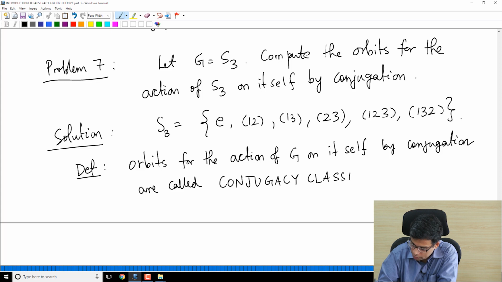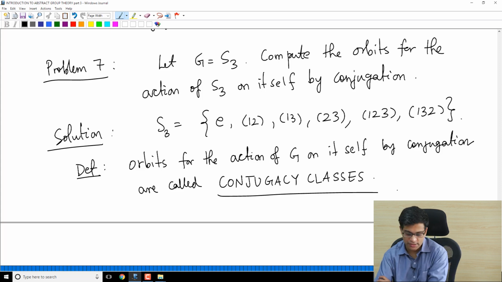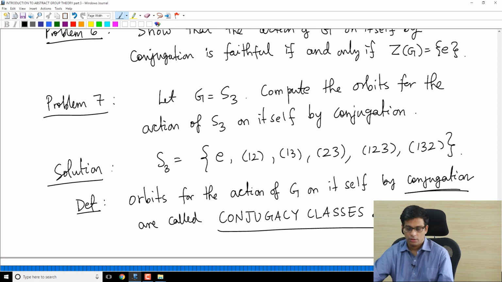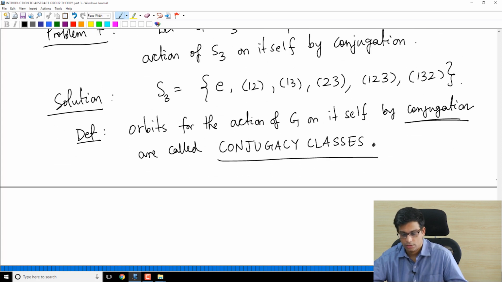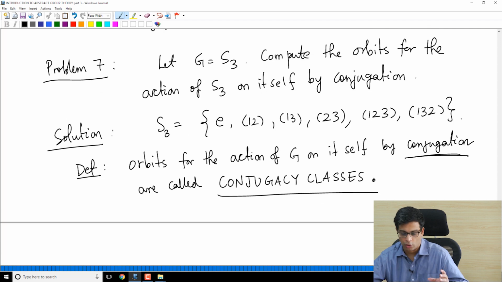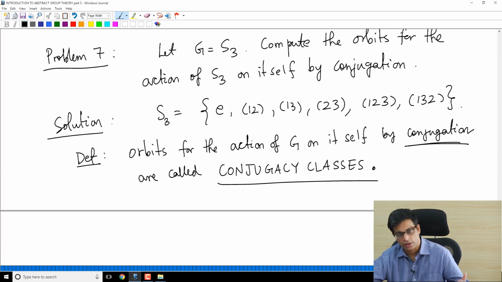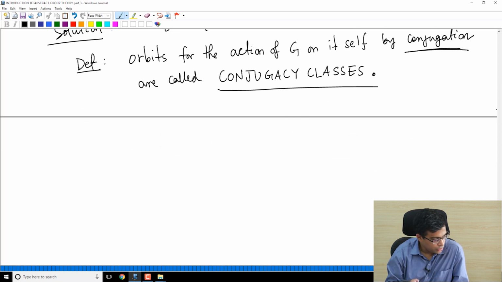This is an important notion. It is exactly the same as orbits, just a new word. Conjugacy class is the word used in the specific example of the action of a group on itself by conjugation. This is useful because this action is an extremely important example of group action, and it is very important in proving various important theorems. So the problem 7 is simply asking you to find conjugacy classes of S3, which is just a shortened version of saying find the orbits for the action of S3 on itself by conjugation.